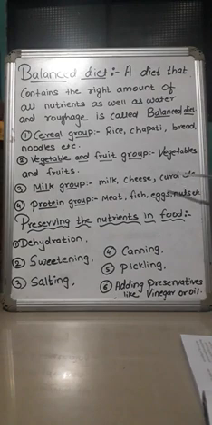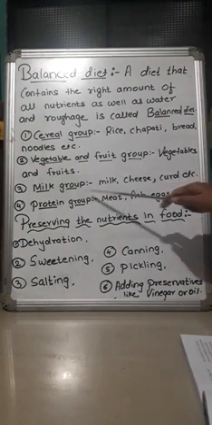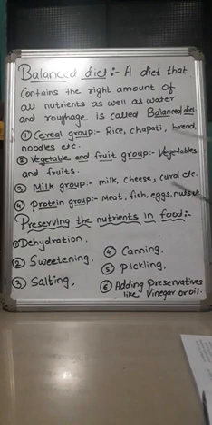The third group is milk group, which contains all the milk products such as milk, cheese, curd, etc. And it will satisfy the need of proteins, fats and minerals. You can choose any one item daily in your diet.